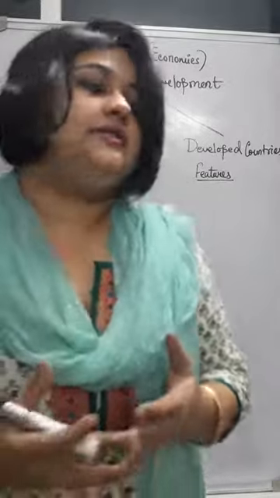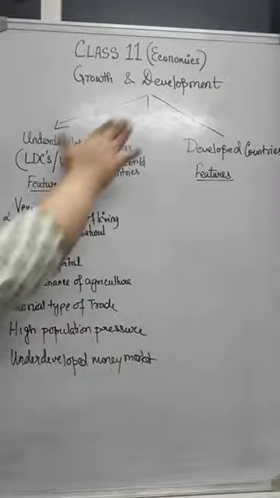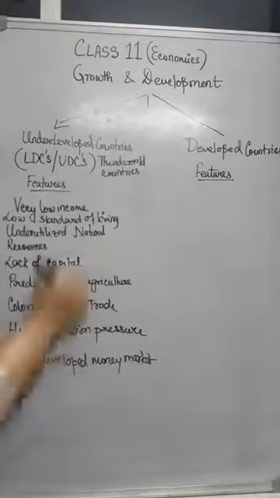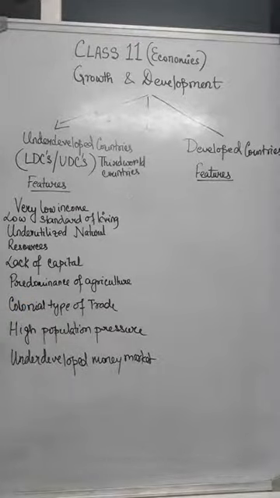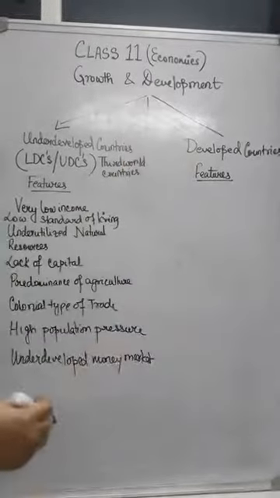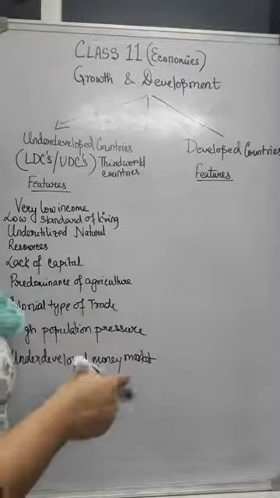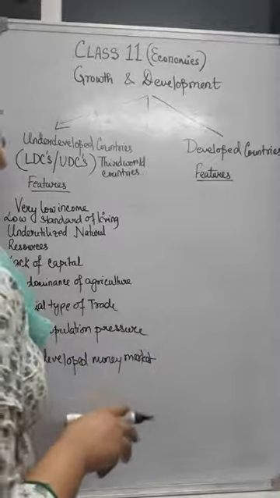So today in this class, I will be concentrating on development. The difference between growth and development must be clear by this time. Development encompasses growth as well as certain structural changes.